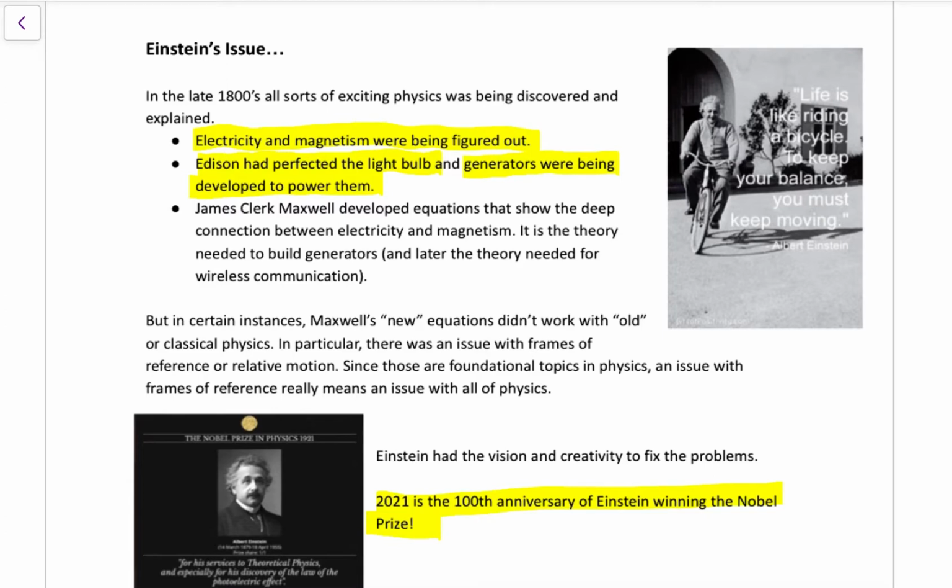And this guy, James Clerk Maxwell, he did theoretical work that showed the connection between electricity and magnetism. That kind of was the theory behind what these hands-on people were doing with their generators and motors and things. Maxwell's equations are what spurred, what created the whole wireless communication boom. We wouldn't have any wireless stuff if we didn't understand Maxwell's equations.